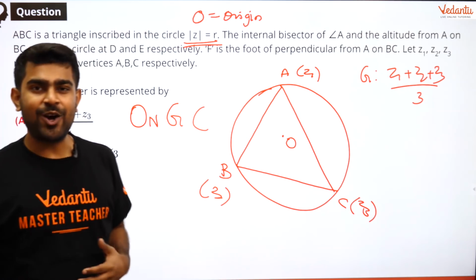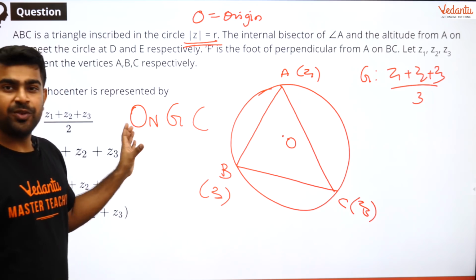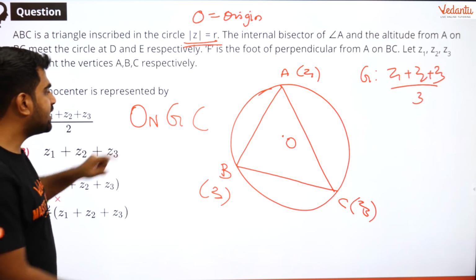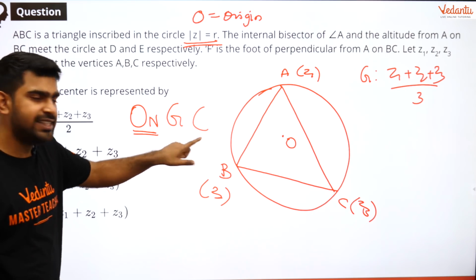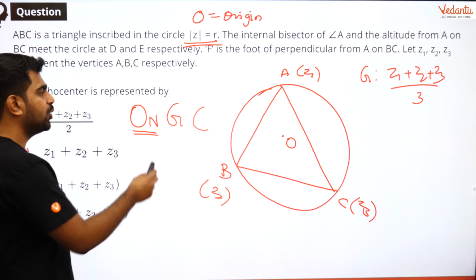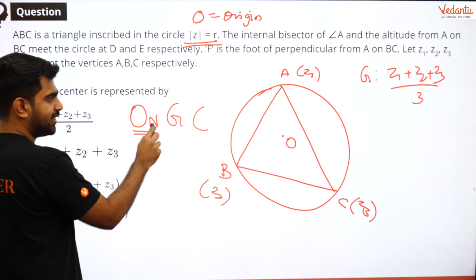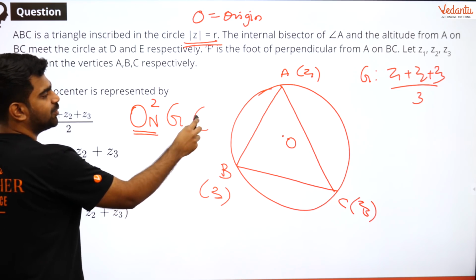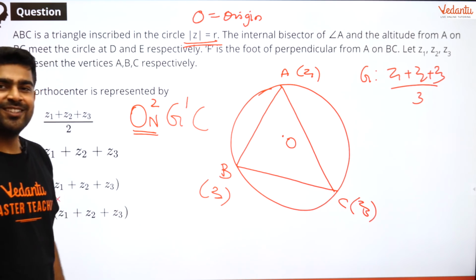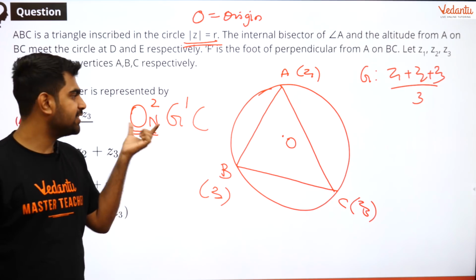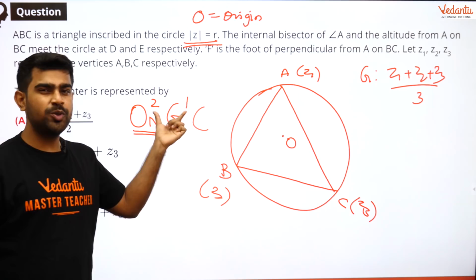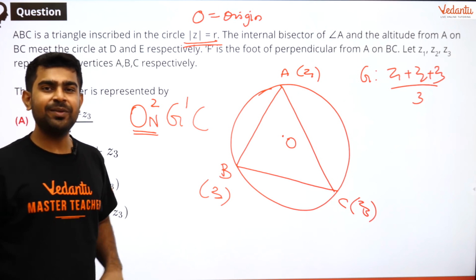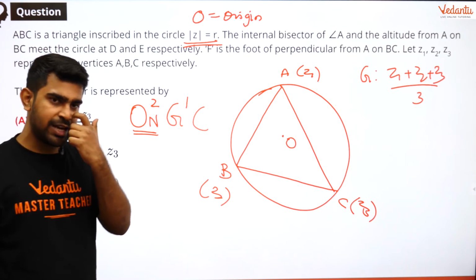Yep, so ONGC is an oil company and many of you may be aware of it. So let us say O is my orthocenter, G is my centroid and C is my circumcenter. Remember, O N has two letters, so you have 2, and G C is one letter, so it is 1. So the centroid divides the line joining orthocenter and circumcenter in the ratio 2:1. Pretty simple, just to keep it in mind. I hope that is clear.